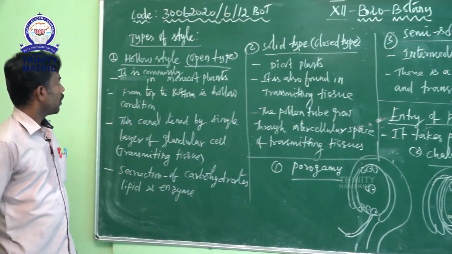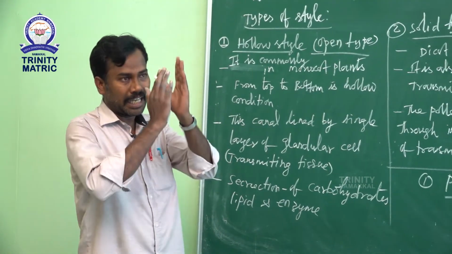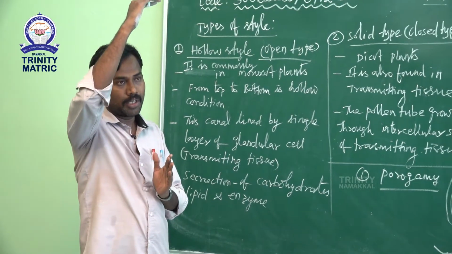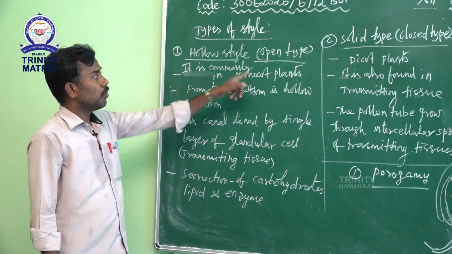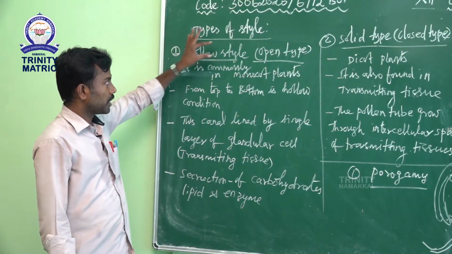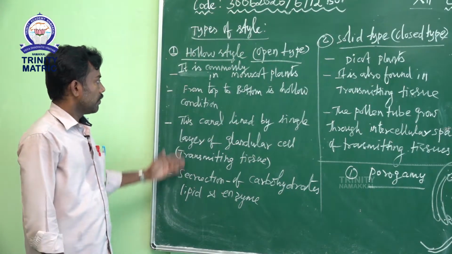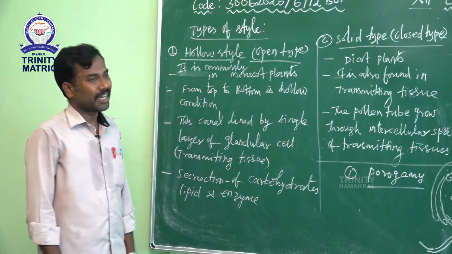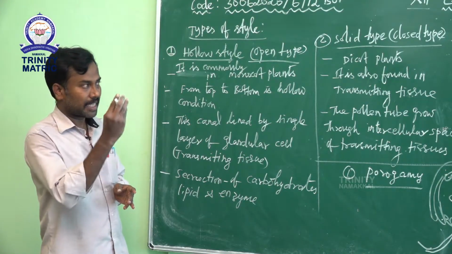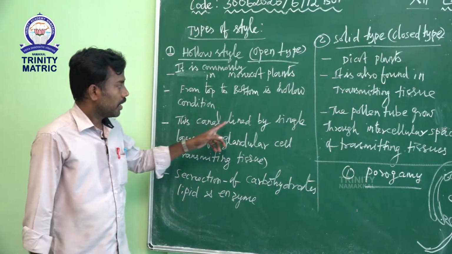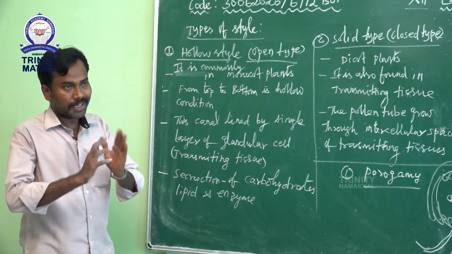First, the hollow style or open type. Hollow means there is a canal cavity from the top to the bottom of the style. It is commonly seen in monocot plants. This canal, an air cavity, is lined by a single layer of glandular cells. Glandular means it secretes substances.